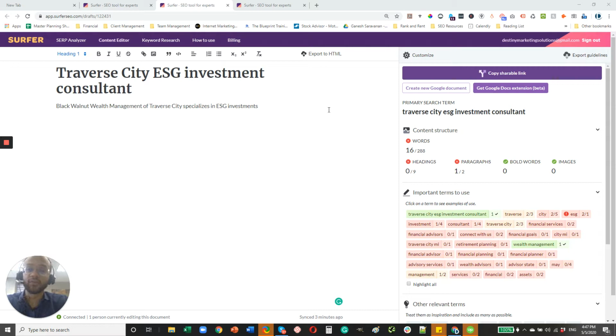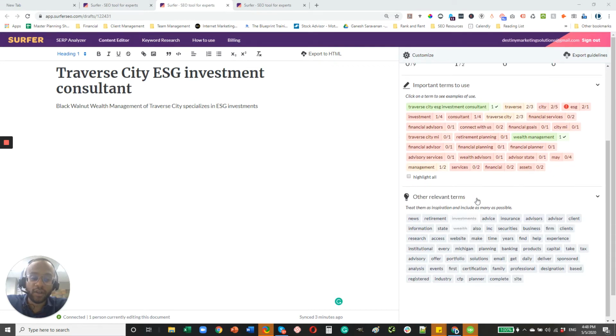And this is really the recipe for success with Google. Look at the top ranking websites, the top ranking pages, figure out what they're doing well, and replicate those things. And this tool helps expedite that research process. So there are three sections for the recommendations. You have content structure, important terms to use, and other relevant terms.